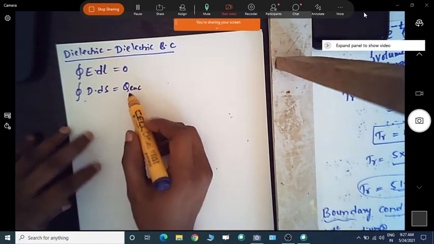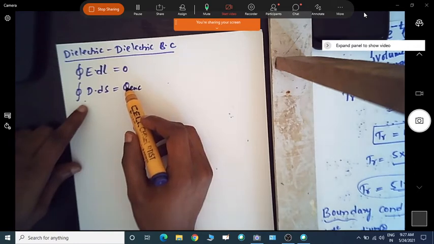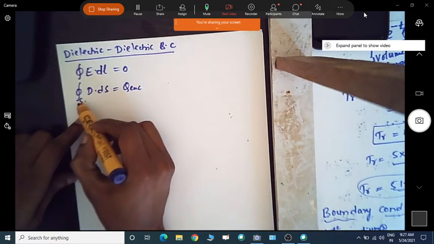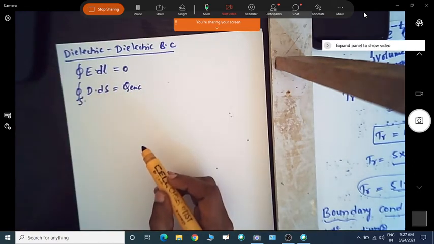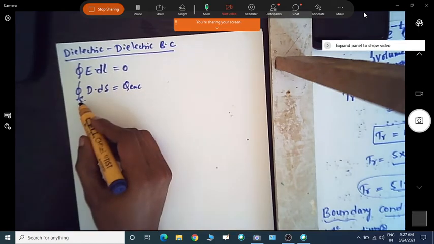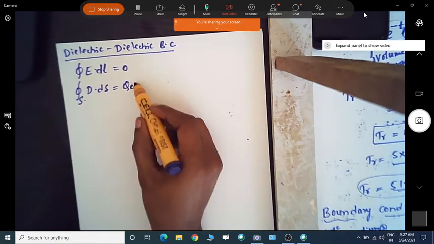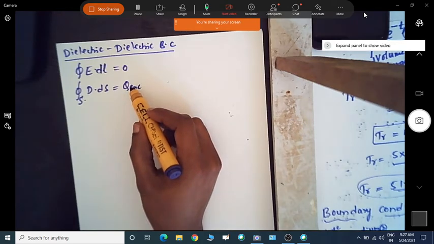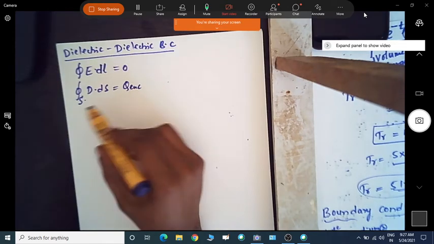Here Q is the total charge enclosed by the surface which is applied. Whatever closed surface is applied, Q enclosed is the total free charge enclosed by the surface.